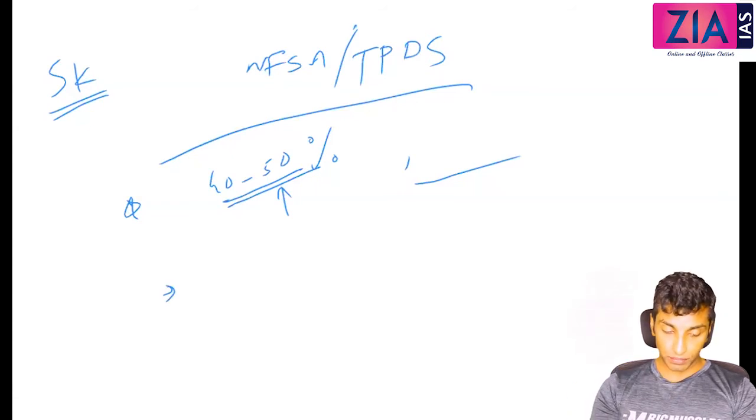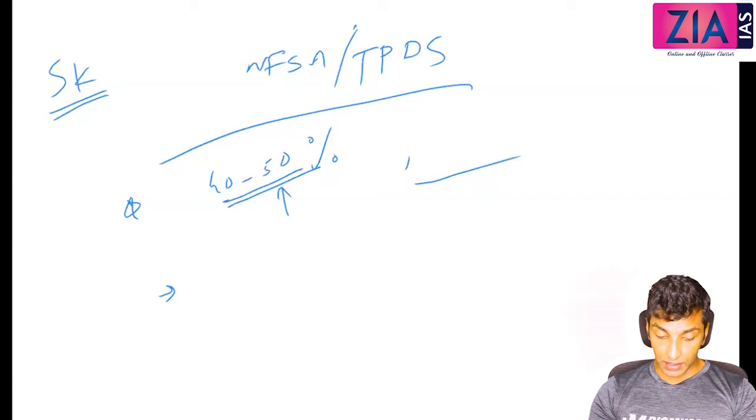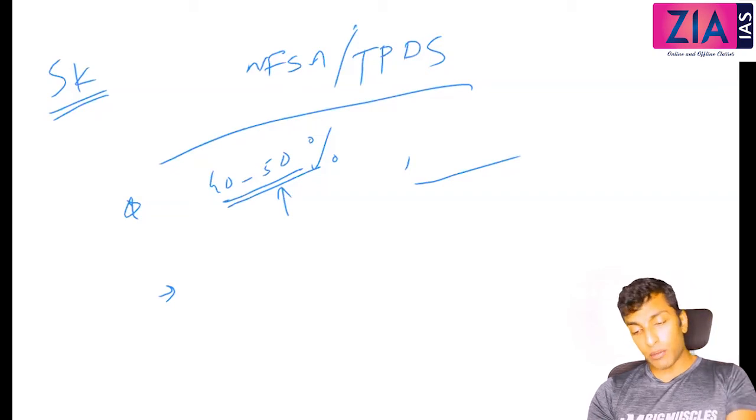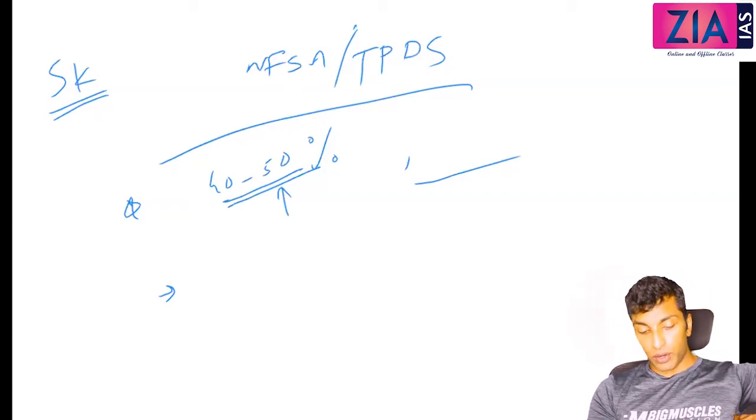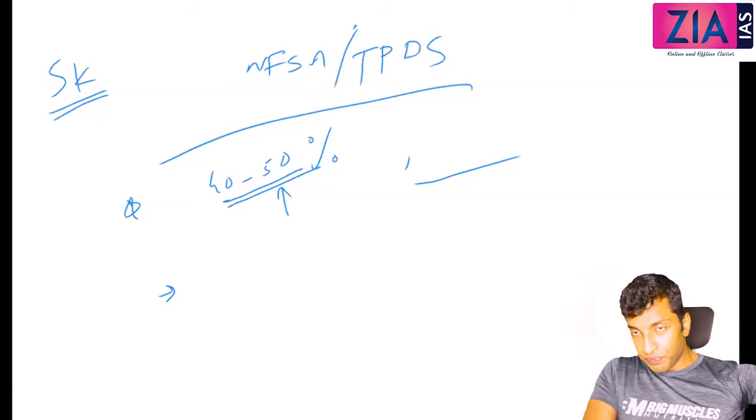Next point. Cash transfer in PDS should be gradually introduced, starting from large cities. When we talk about large cities, in brackets you can write over 1 million population.